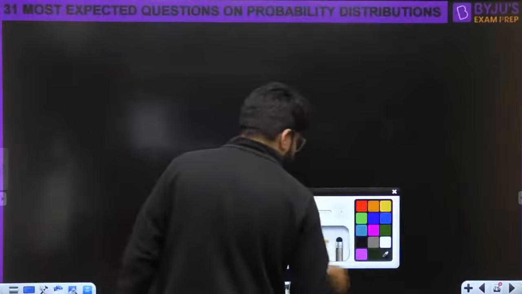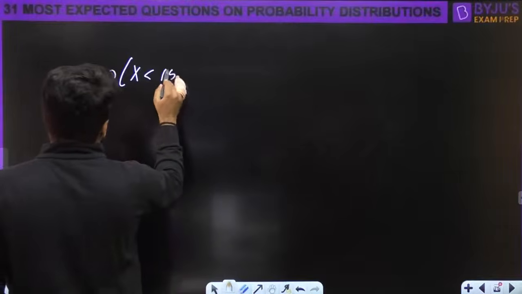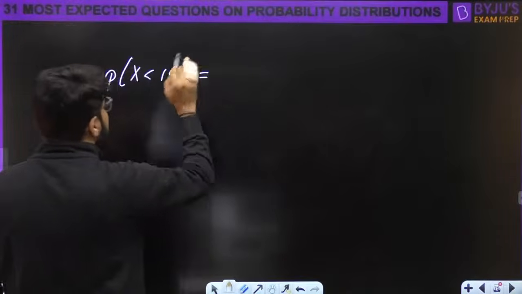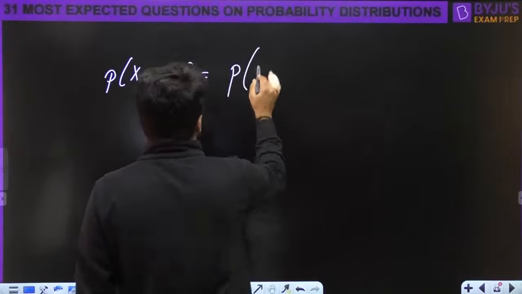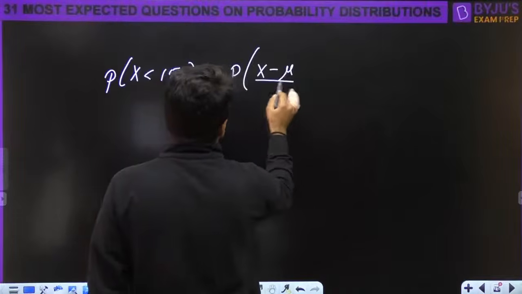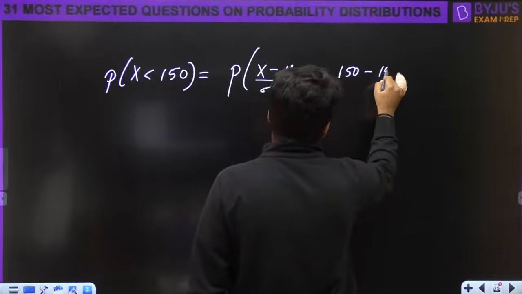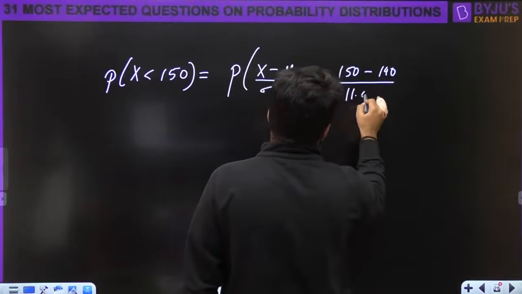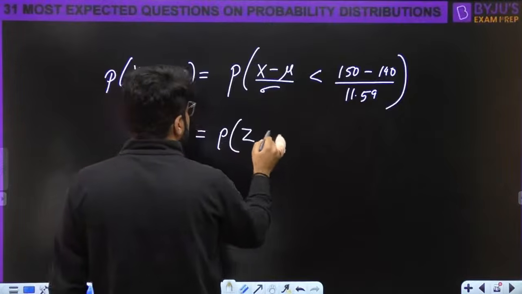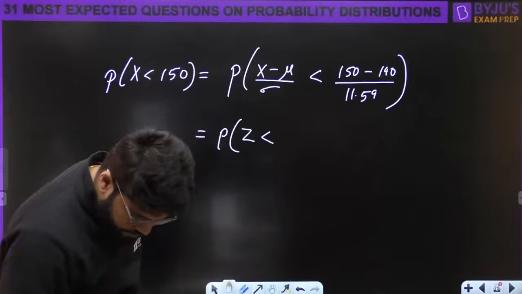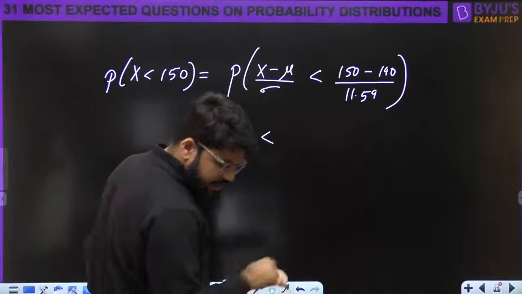So अब question में आ रहा है, what is the probability that x is less than 150? सबसे पहले इसको normal में convert करेंगे, that is x minus mu by sigma is less than 150 minus mu divided by sigma. Now this is z less than 0.86.